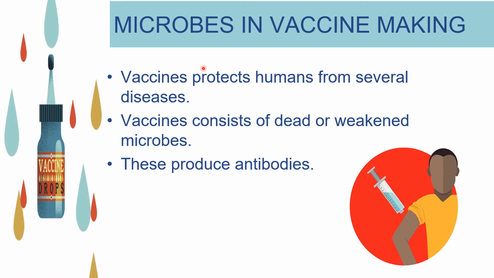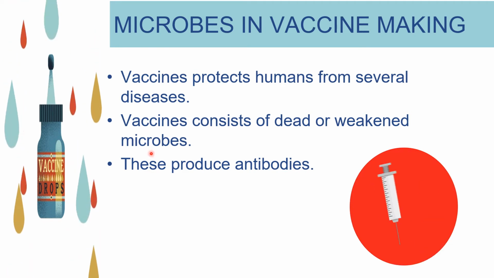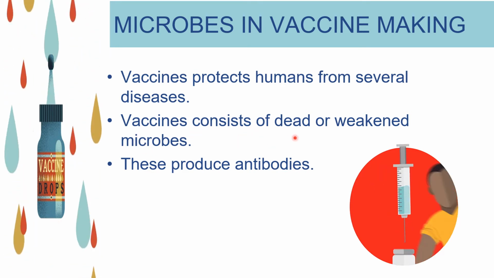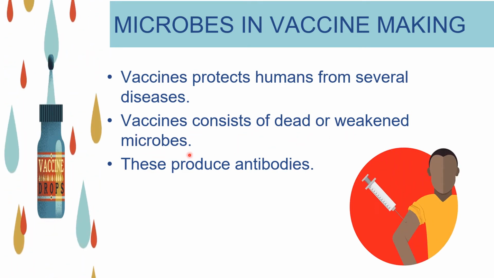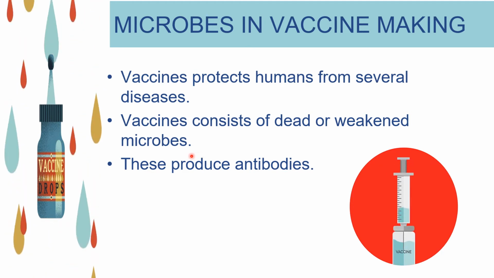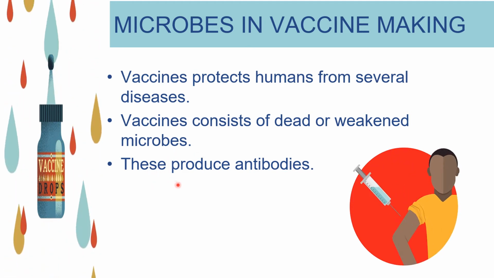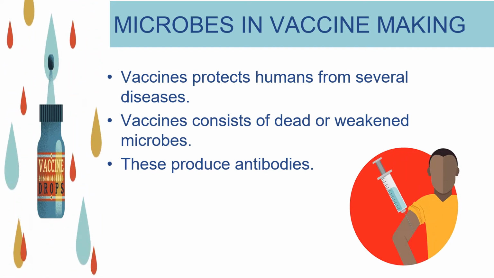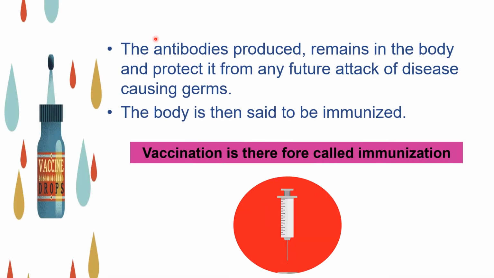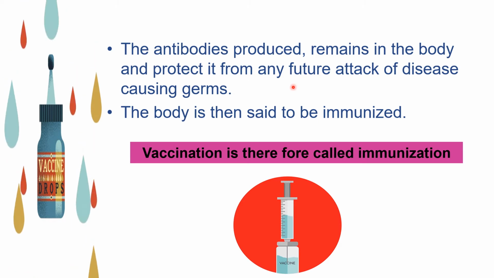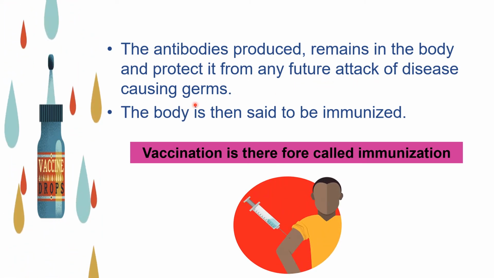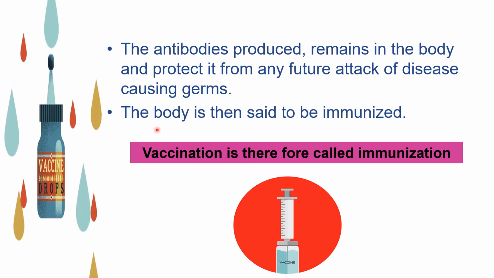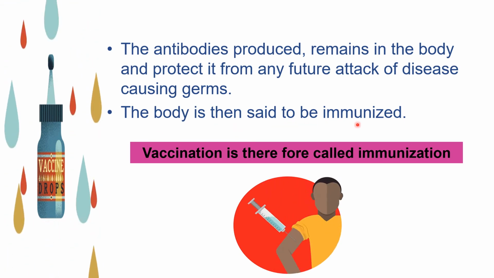Based on the same principle, vaccines are produced, and these vaccines consist of dead or weakened disease-causing microbes, and once they are injected into the body, they produce antibodies. The antibodies produced remain in the body and protect it from any future attack of disease-causing germs, and henceforth the body is said to be immunized.